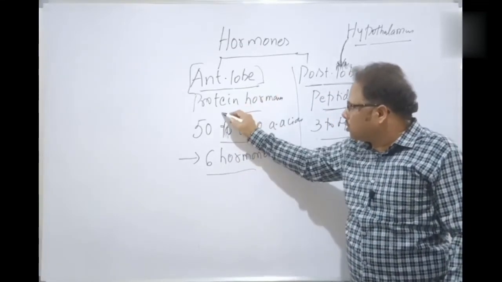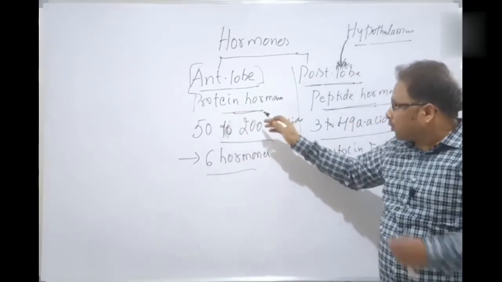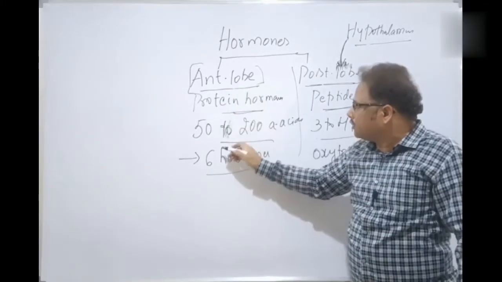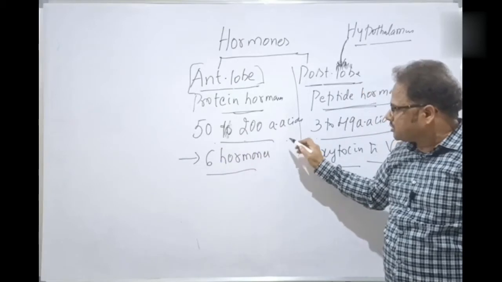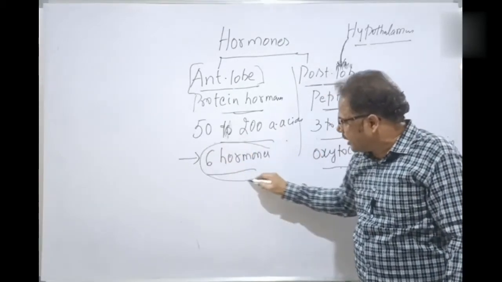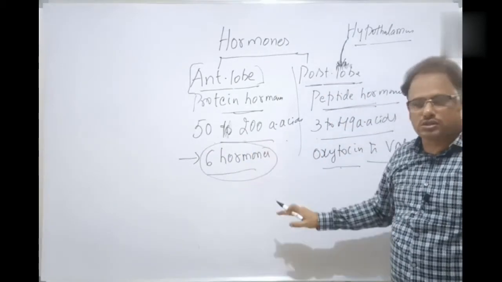The protein hormones released by the anterior lobe have 50 to 200 amino acids. There are 6 hormones released here. And what are these 6 hormones? Let's discuss now.